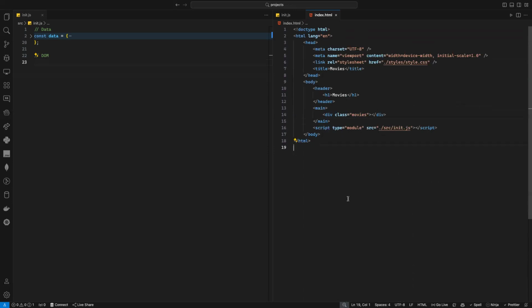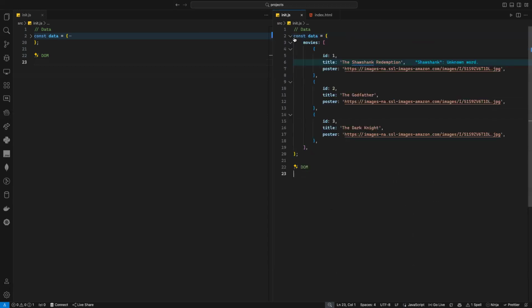It's not the best way to do it because I have multiple movies. I have an array. If I go back to my data, as you can see, I have an array. That's the reason why I made it an array. These movies will change. They are not static. Now I have 3, maybe after that I will have 4, maybe 10, maybe 20. So I do not know how many movies I have. Maybe it's coming from the backend, there are 20, 100,000. So all those are not static. Those are changing. So anything not static, I should not put inside the HTML.